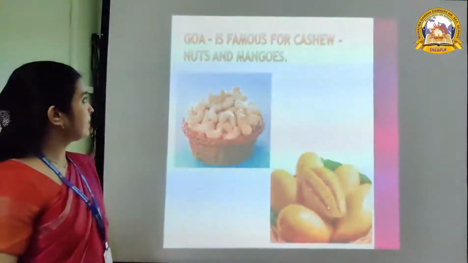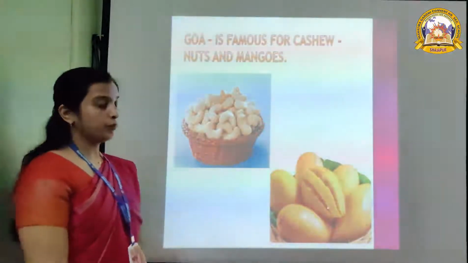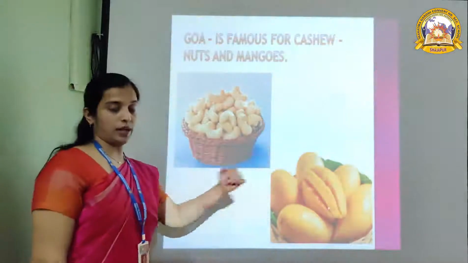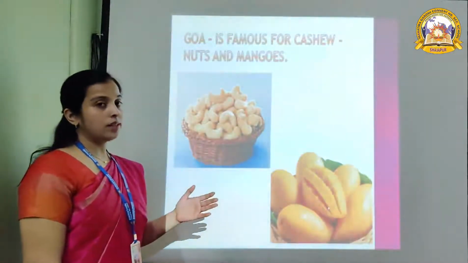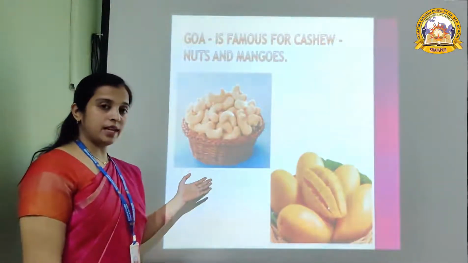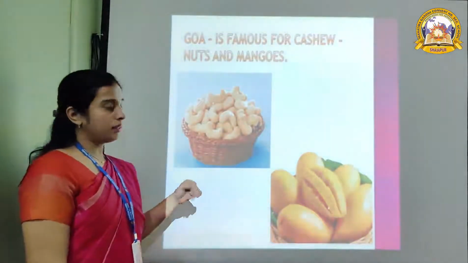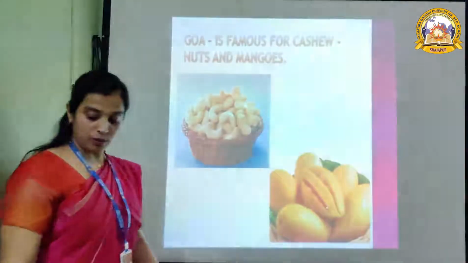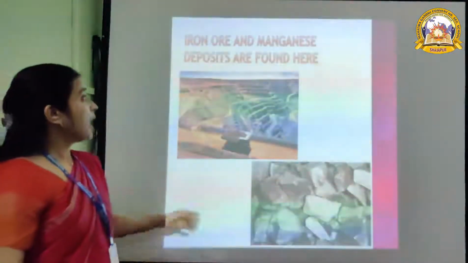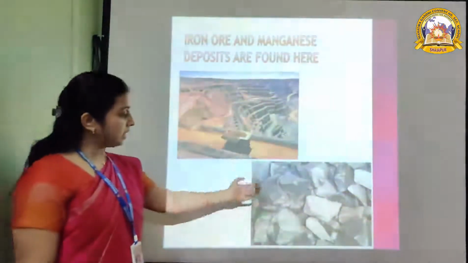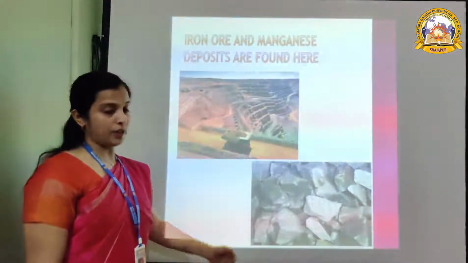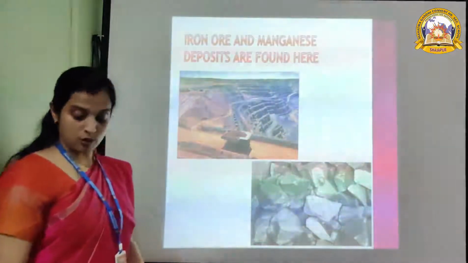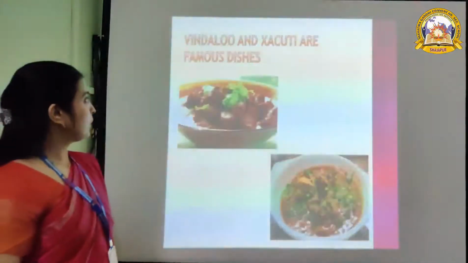The next region is Goa. Goa is also one of the regions which lies in the coastal plain, and Goa is famous for cashew nuts and mangoes. Iron ore and manganese deposits are also found in Goa.